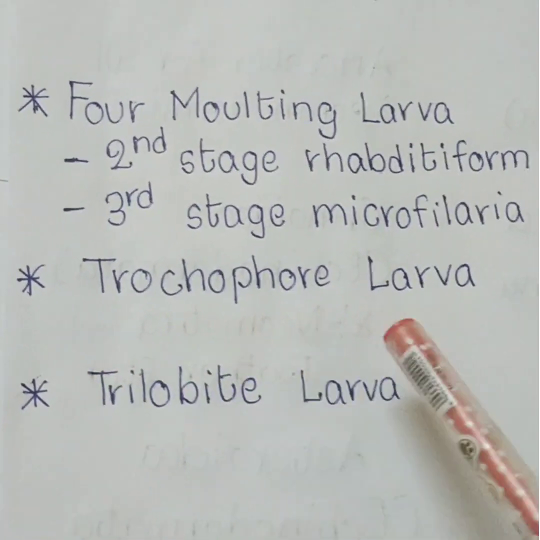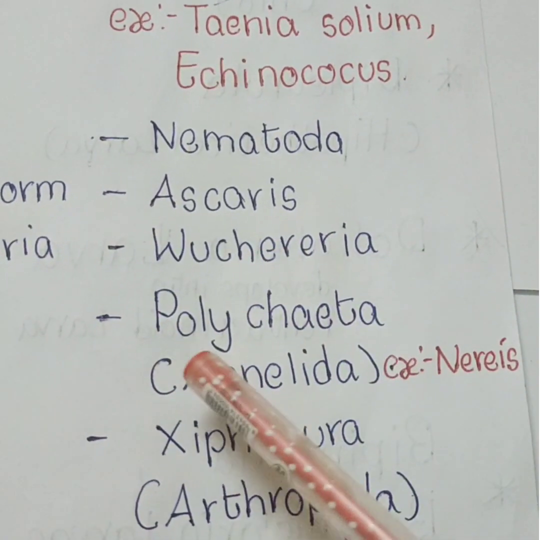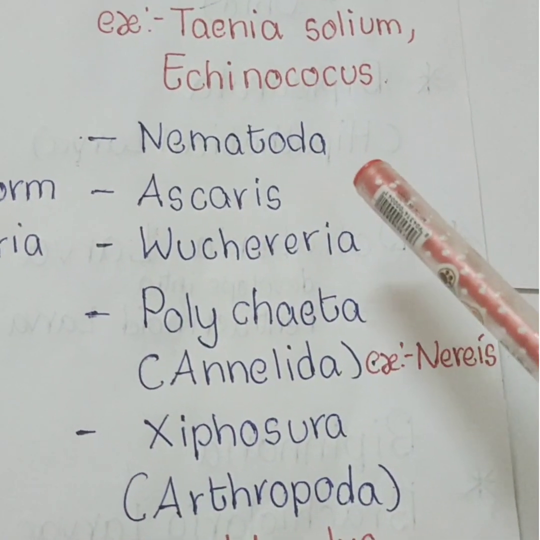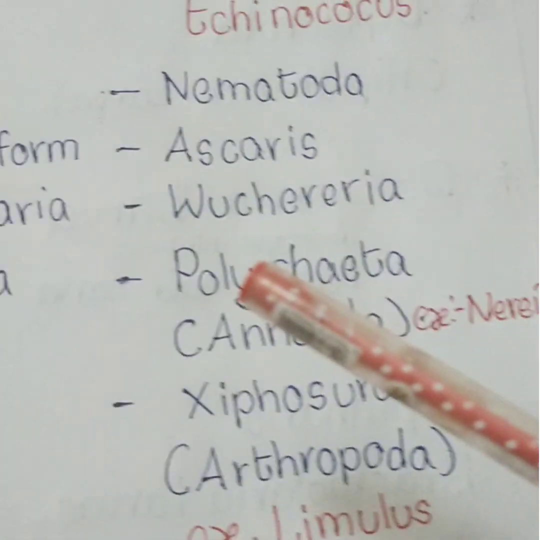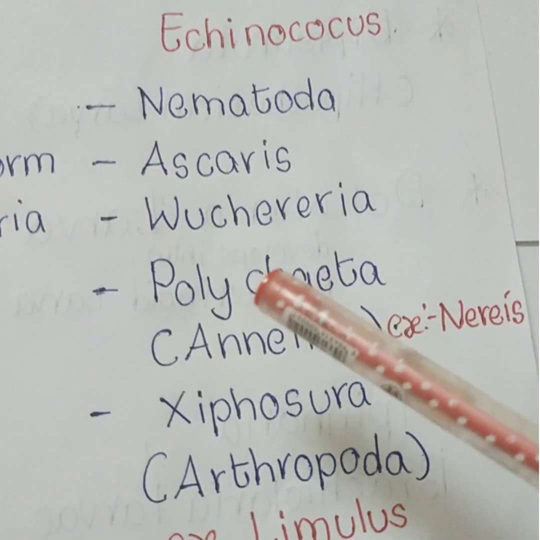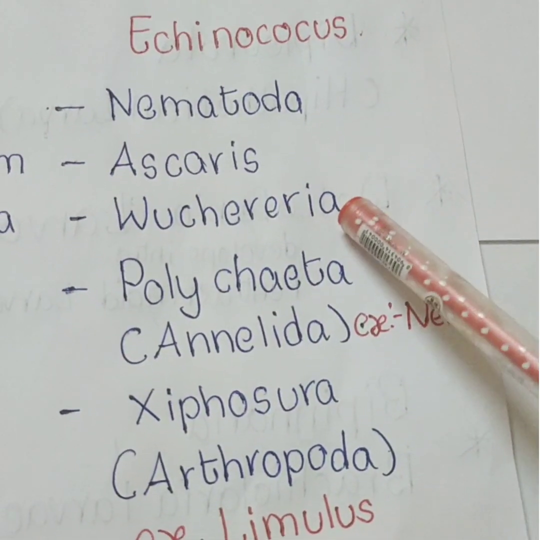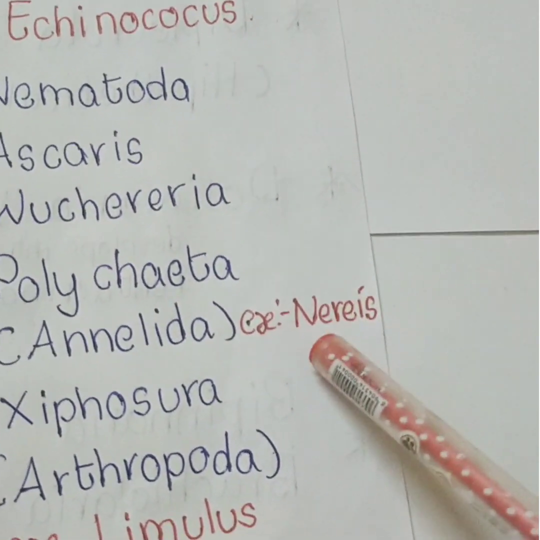Next one, Trochophore larva. It is present in Polychaeta. Poly means many, chaeta means setae. The parapodia bear many setae. Okay. The main function of parapodia is locomotion and respiration. It belongs to Annelida. Example, Nereis. The common name of Nereis, sandworm.